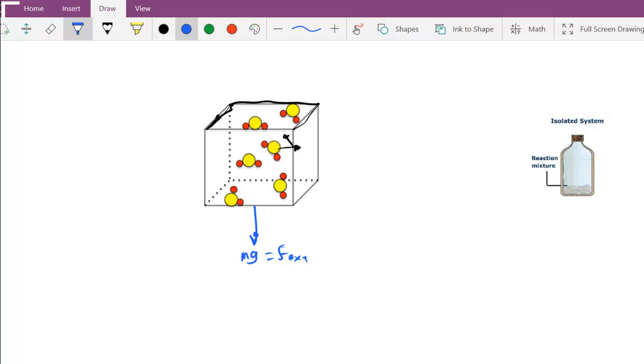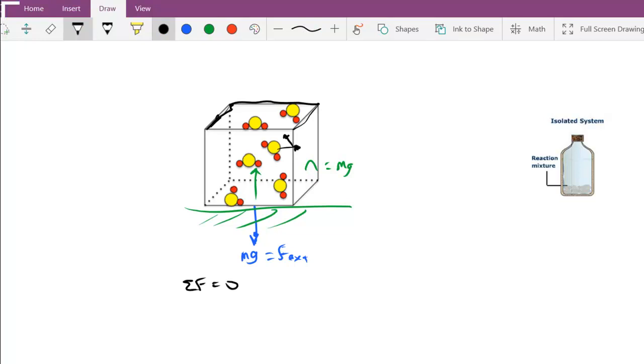However, if I were then to place this box on a tabletop, so we have a tabletop here such that there's a normal force like this, and this normal force is equal to the weight of the box and the particles in it, then that would balance out our forces, and the sum of the forces would be equal to 0.